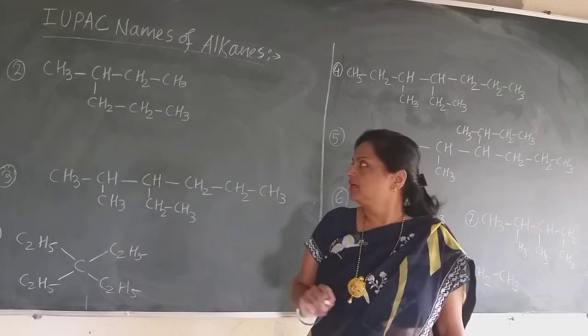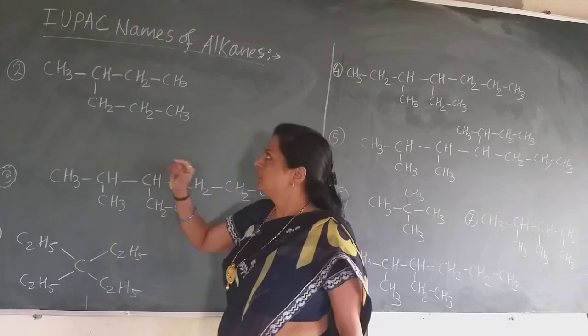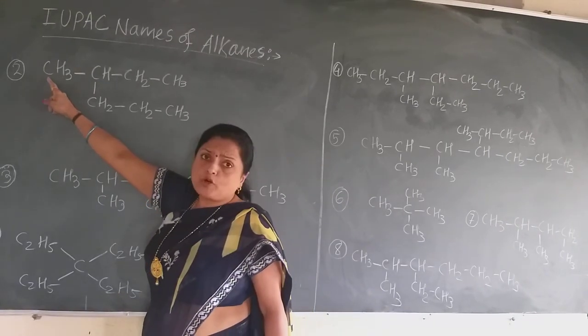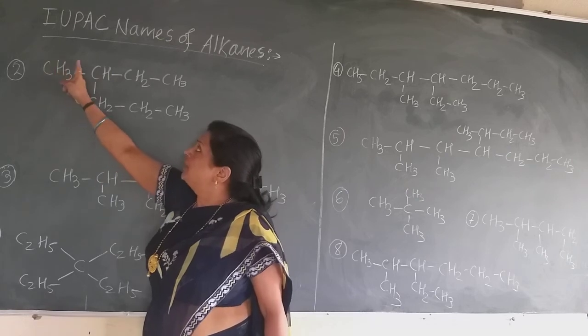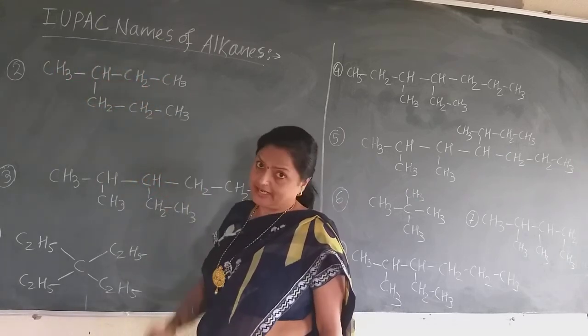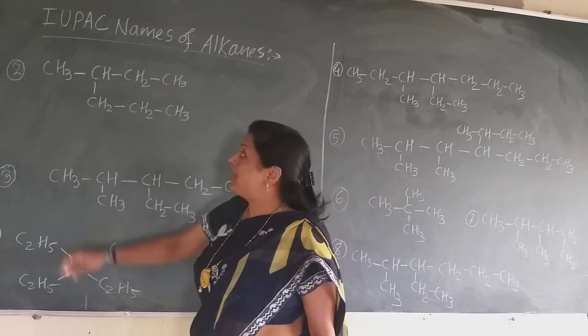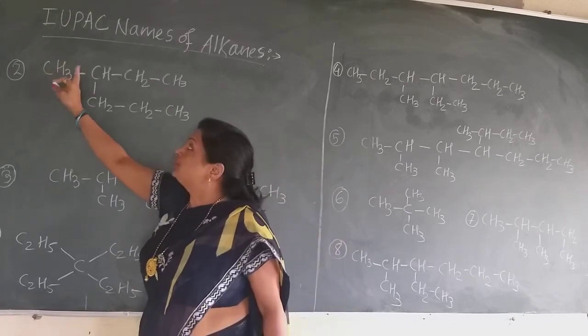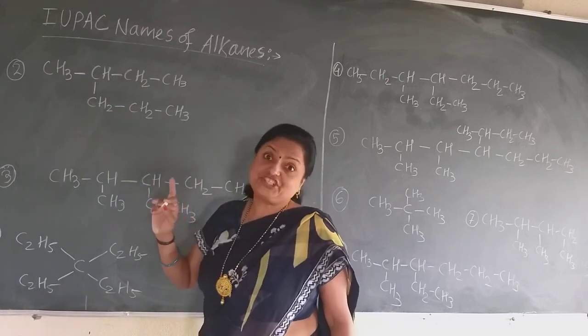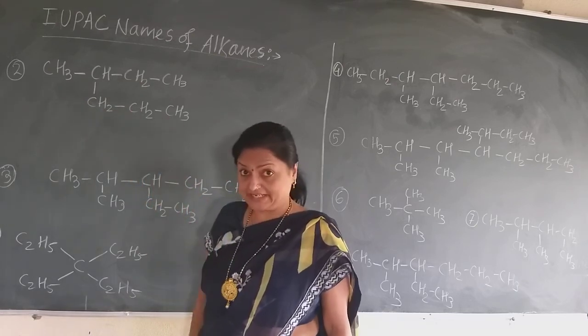Now see this second example. If I count the number of carbon atoms from this side, 1, 2, 3, 4, only 4 carbon atoms are there. If I count in this way, 1, 2, 3, 4, 5, this chain also contains only 5 carbon atoms.